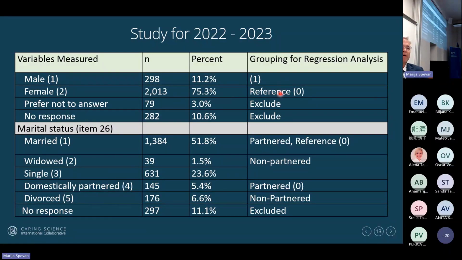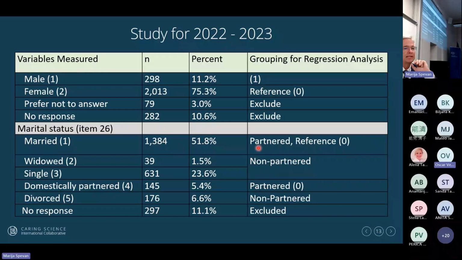When you see reference, that is the group I am comparing everyone else to, and I tried to use the largest sample of the grouping. Instead of comparing a small group, you want the larger sample. So females were the reference because there were 2,000 females and only 300 males, and I wanted to compare the males to the larger group.